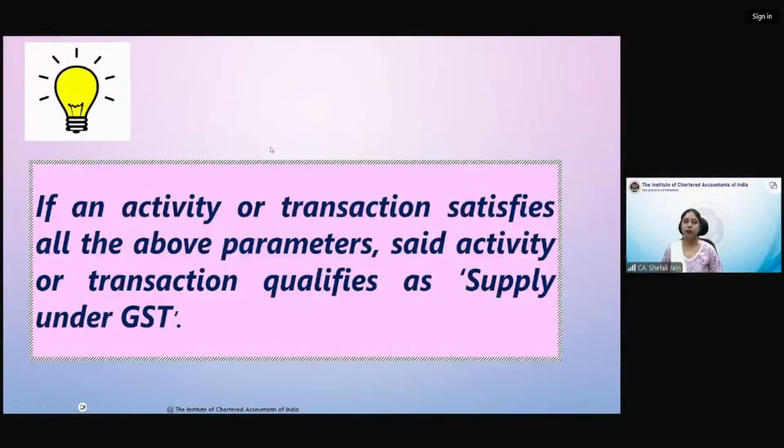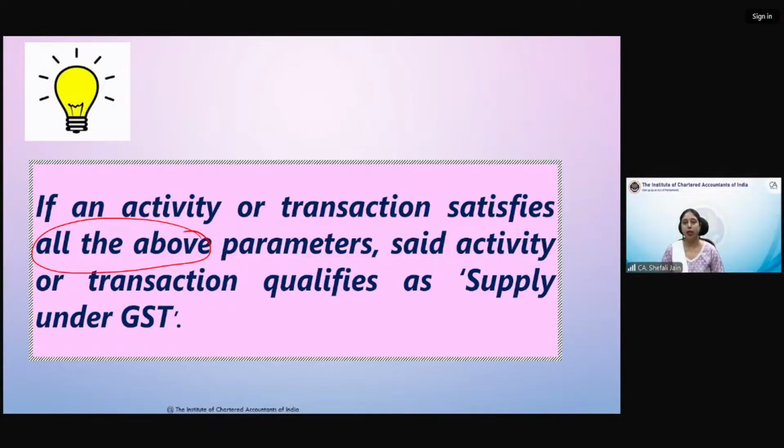So with this, we come to an end of all the three parameters for the supply. If an activity or transaction satisfies all the above parameters. Now these three parameters we'll once again revise. Supply should be supply of goods or supply of services or both. Second, supply should be for consideration. Third, supply should be in course or furtherance of business. Many students, when we were discussing the business test, were also driven by the consideration test.